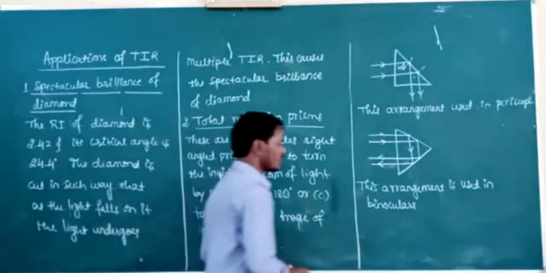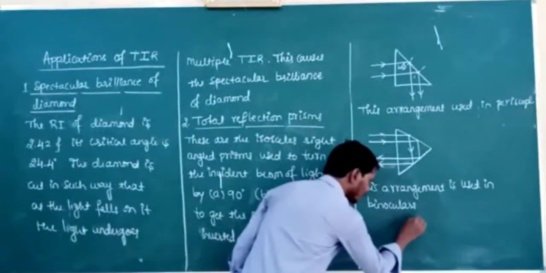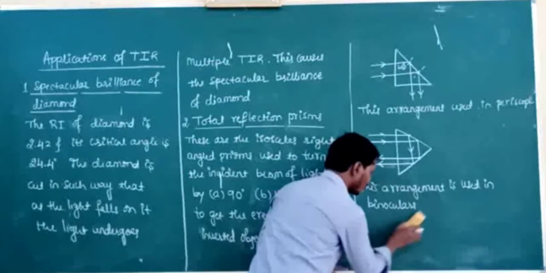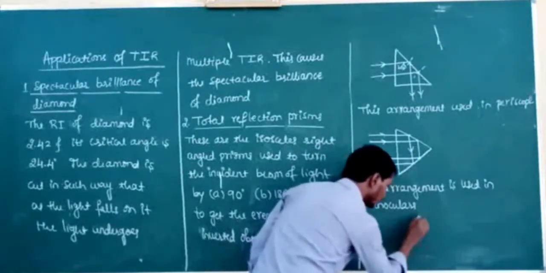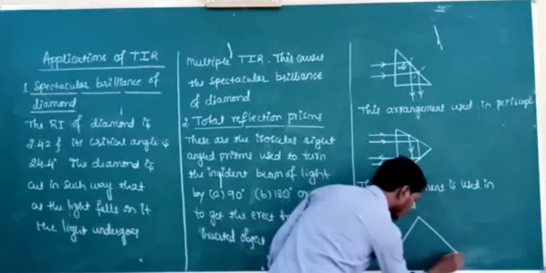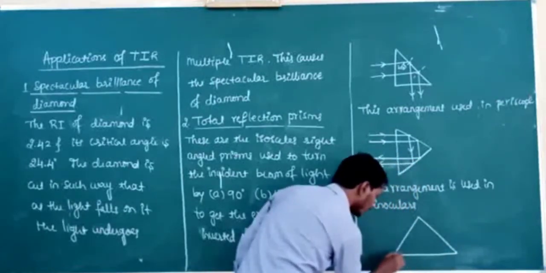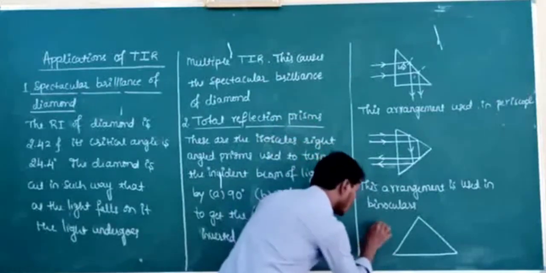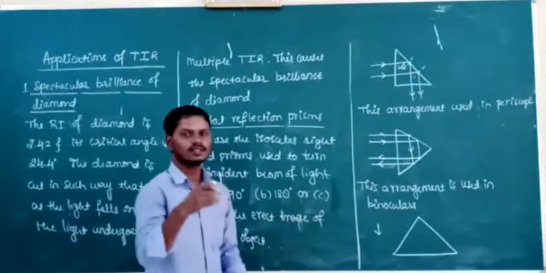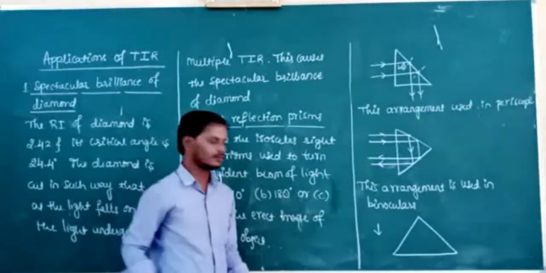So how? See here by the right angle. Now this is the inverted object. Inverted means, as you already know, the head of the object is downside.